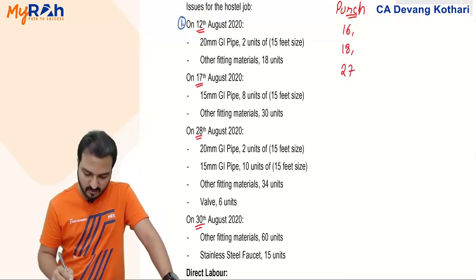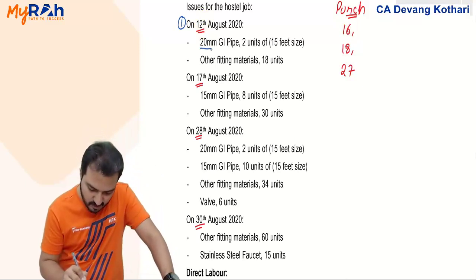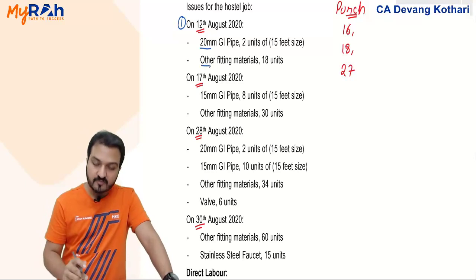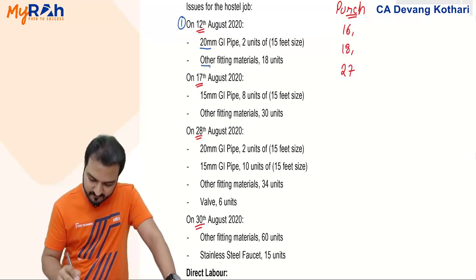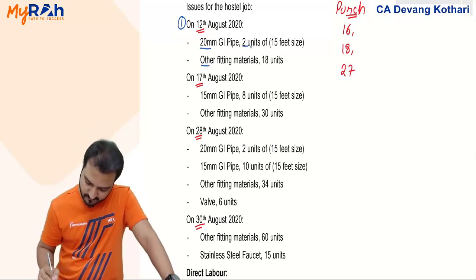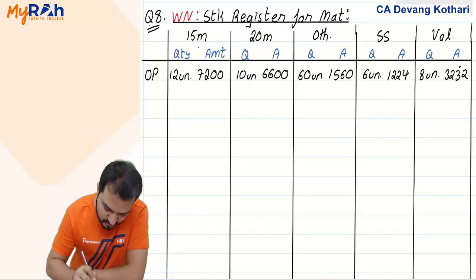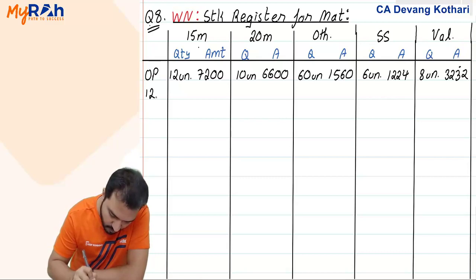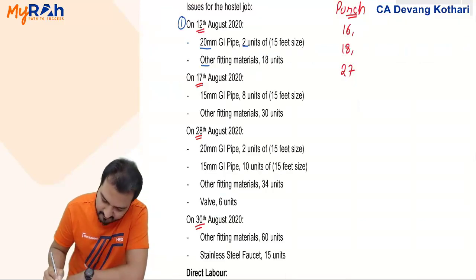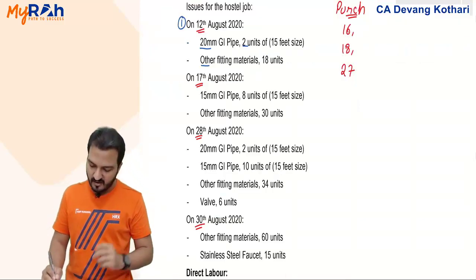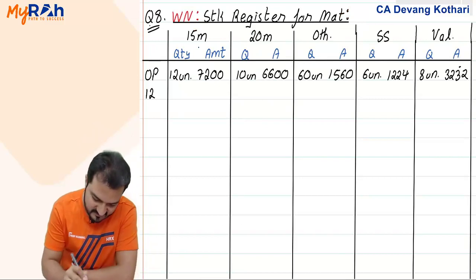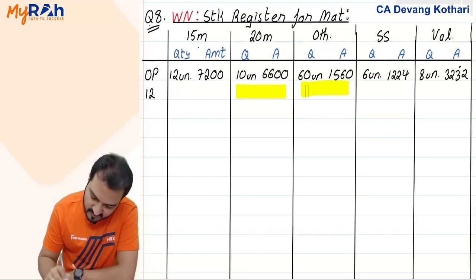What happens on 12th August? Dekho, on 12th August 20M material and other materials are issued. 20M, 2 units are issued. If materials are issued on 12th August, how do I show that here? Chalo. On 12th August, I am issuing 20M and other materials. 20M is this and other materials is this.